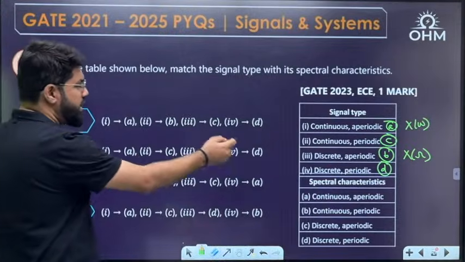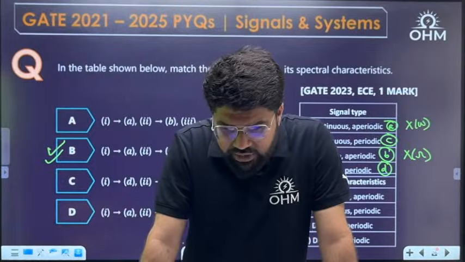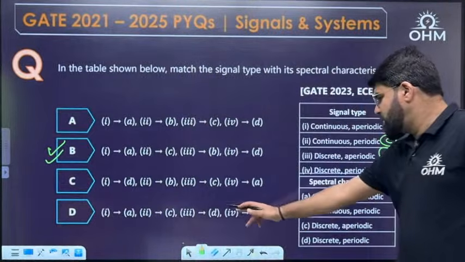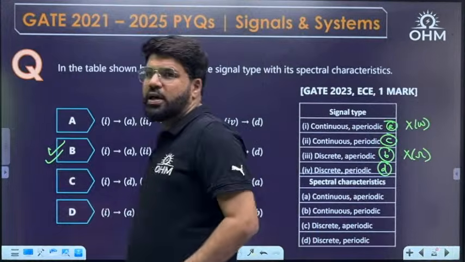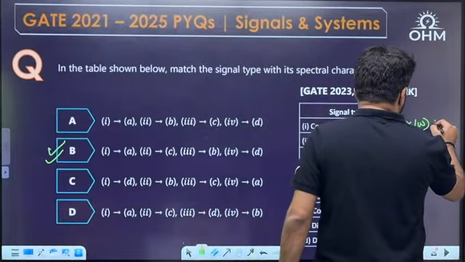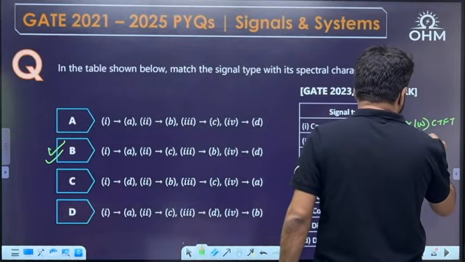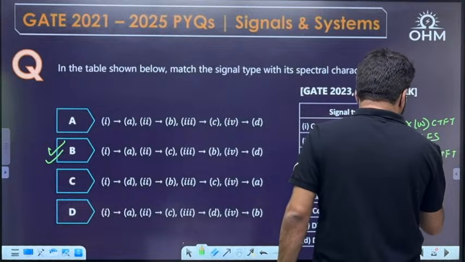The matching is like this: A, C, B, D. This is the sequence to be matched. Correct answer B. Recheck it, not D. I think the last two you have swapped. Let's check it out. This is CTFT, this will be described with CTFS. This is DTFT, and the last one, DTFS.